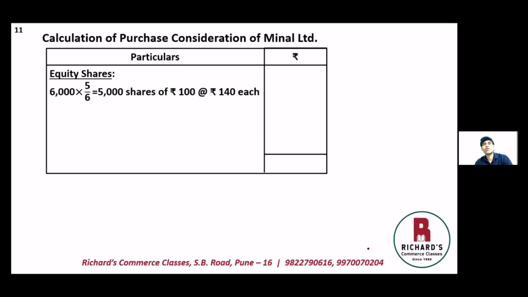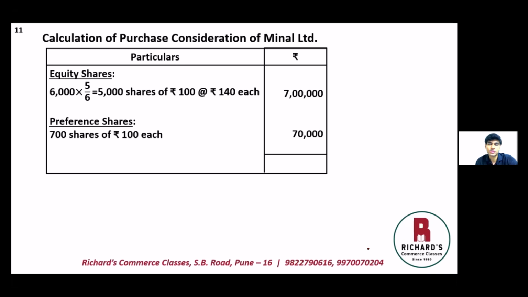So basically for 6,000 shares, Nikita Limited will issue its shares, that is 5,000 shares of 100 each, but at rupees 140. So therefore, equity shares value will be 7 lakhs. And they are also getting 6% preference shares. So preference shares straight away, 700 preference shares of 100 each, that comes to 70,000. So the total purchase consideration here is 7,70,000.